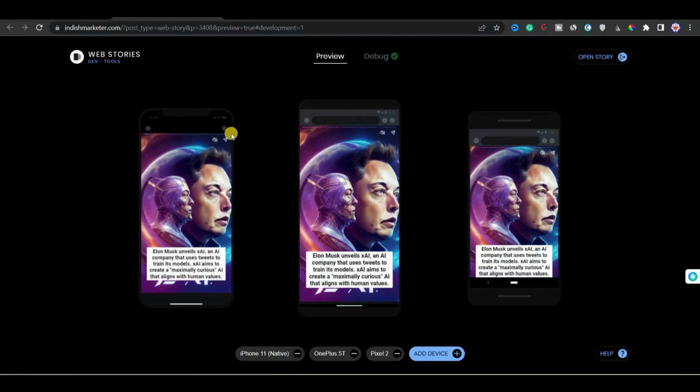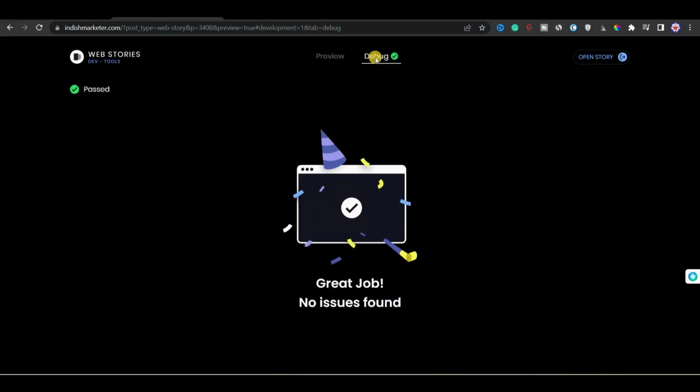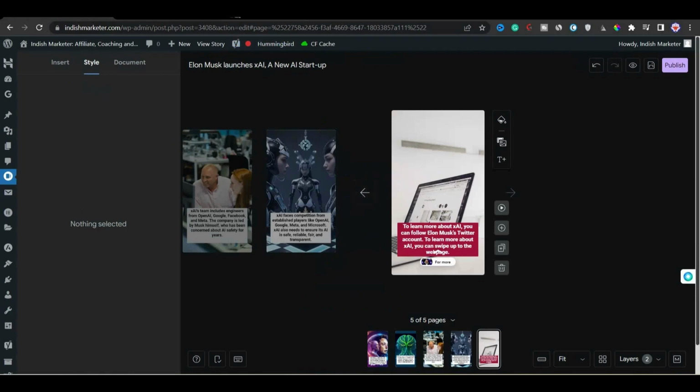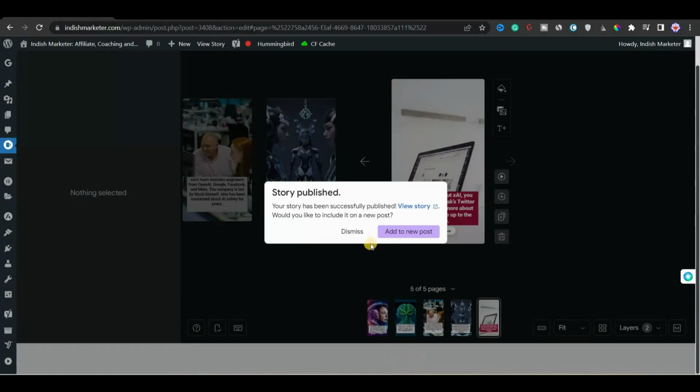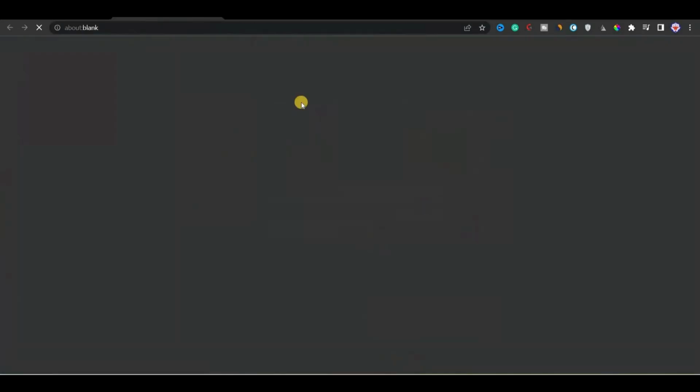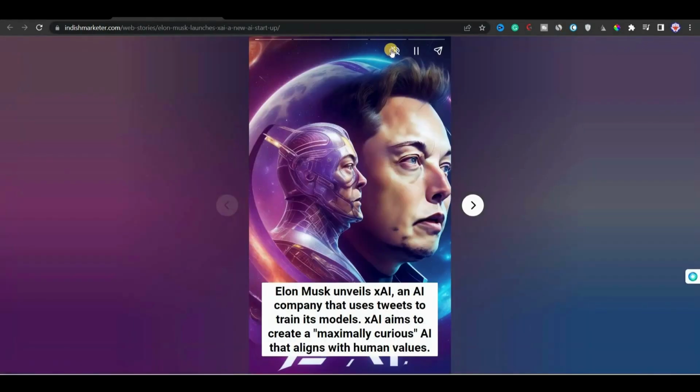Now before I publish, let me see how our web story looks. You can see here how our web story will look once it is published. In the debug section, you can see it says great job, no issues found, so we're good to go. We can publish it. So we'll go back to the web story dashboard and click on publish, and then you can finally see that our web story is published.